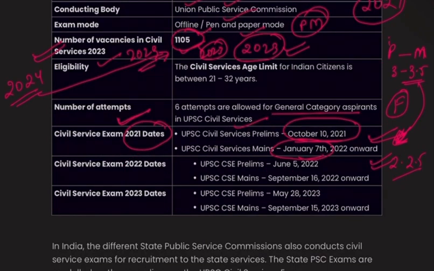But after that, again in a normal year, the time gap between prelims and mains is 3 to 3.5 months. Okay, this is the regular pattern of the exam. So this was the date, October 10 the prelims and January 7, from which the mains started. The civil service examination 2023 prelims was on May 28 and mains started from 15 September.